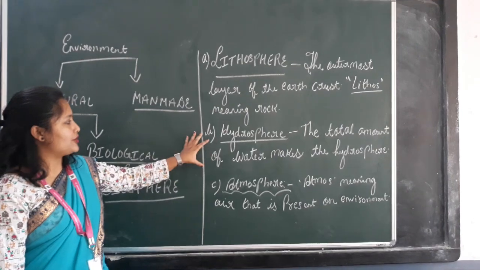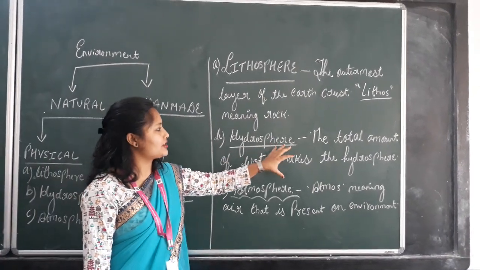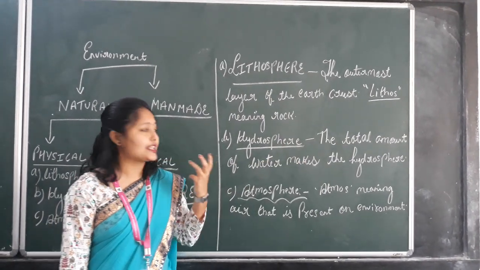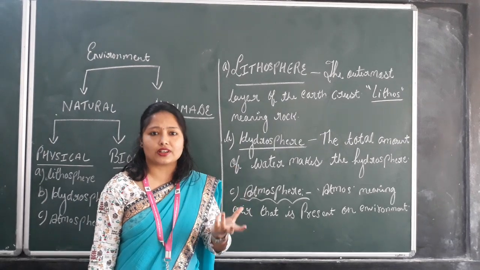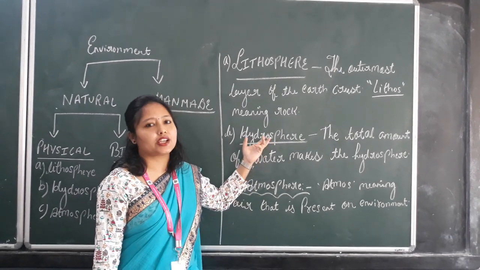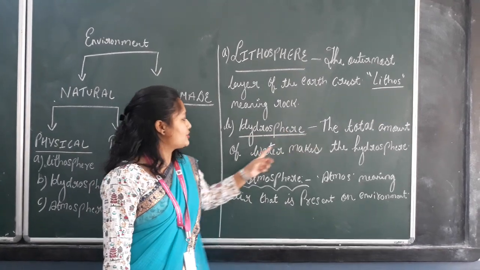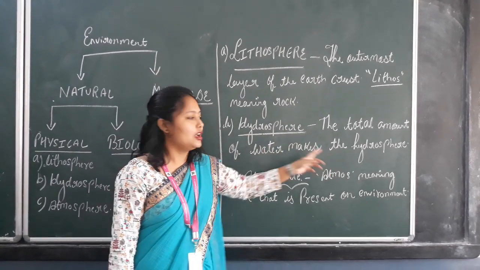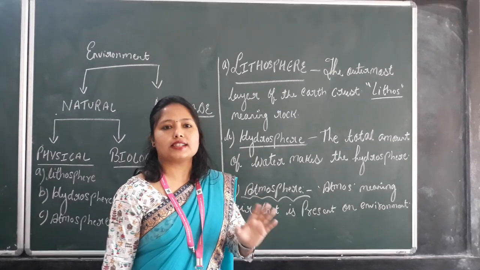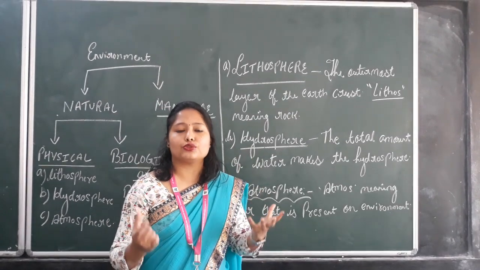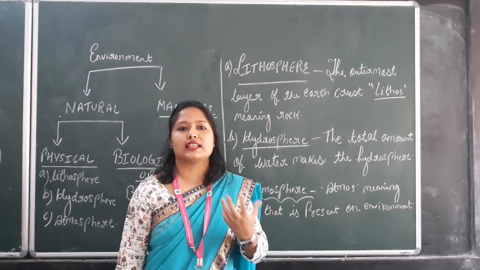Next, hydrosphere. Hydrosphere talks about a very important aspect for human beings and living organisms. Without this, I think we cannot survive. It is water. The total amount of water makes the hydrosphere. Without water, a living organism cannot function. We need water to sustain our life.